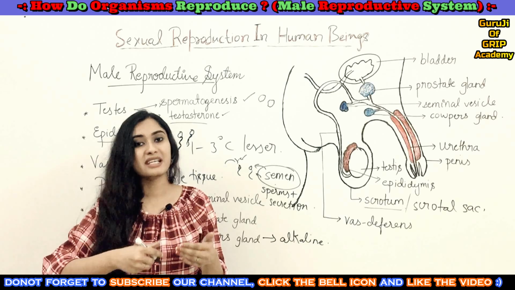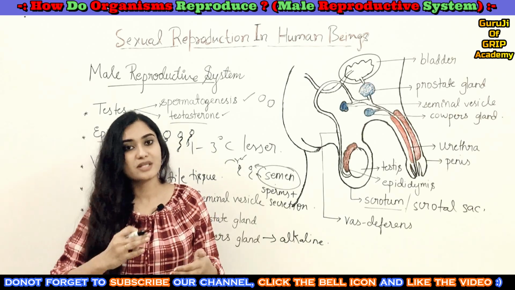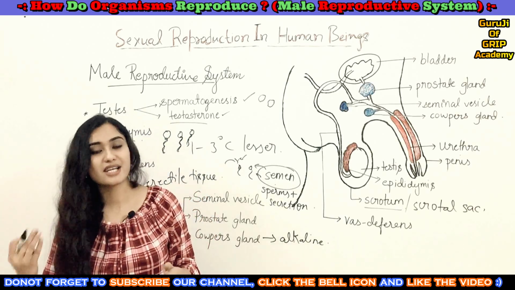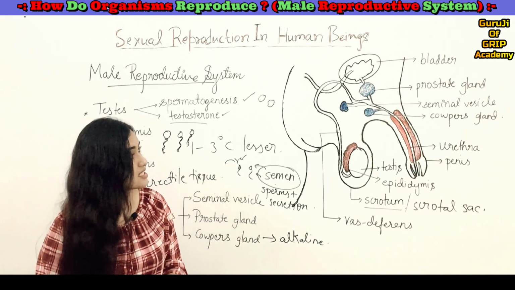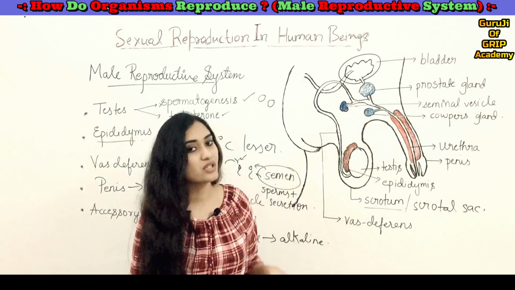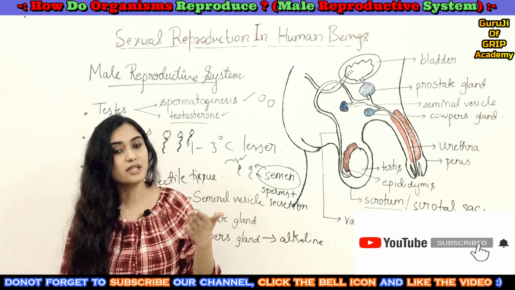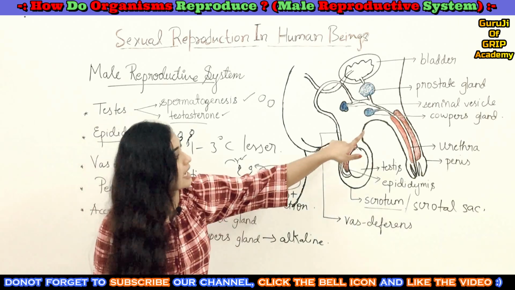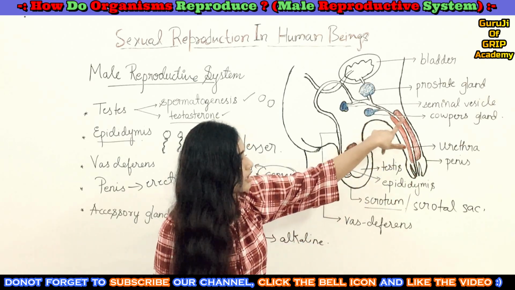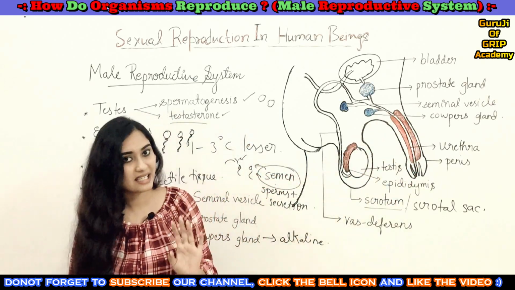So semen is a grayish white fluid which is ejaculated during sexual intercourse. And the Cowper's gland secretion is alkaline, which neutralizes the acid effect of the urine. And this is the penis, which is mainly made up of erectile tissue.